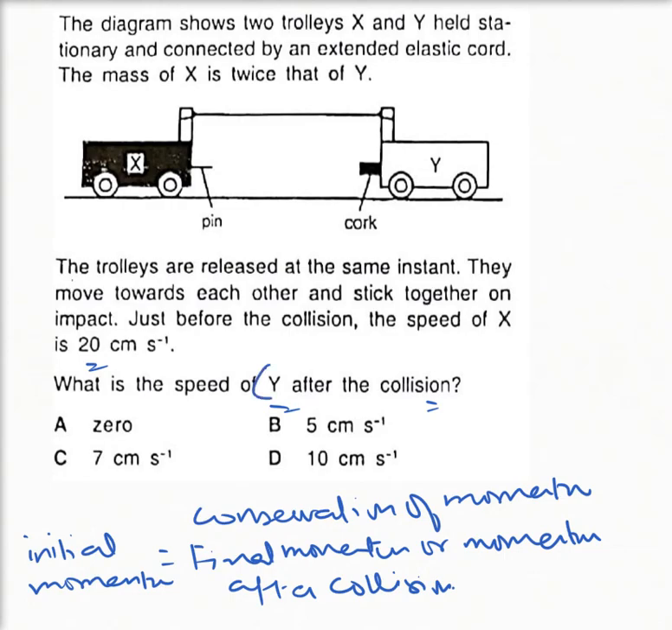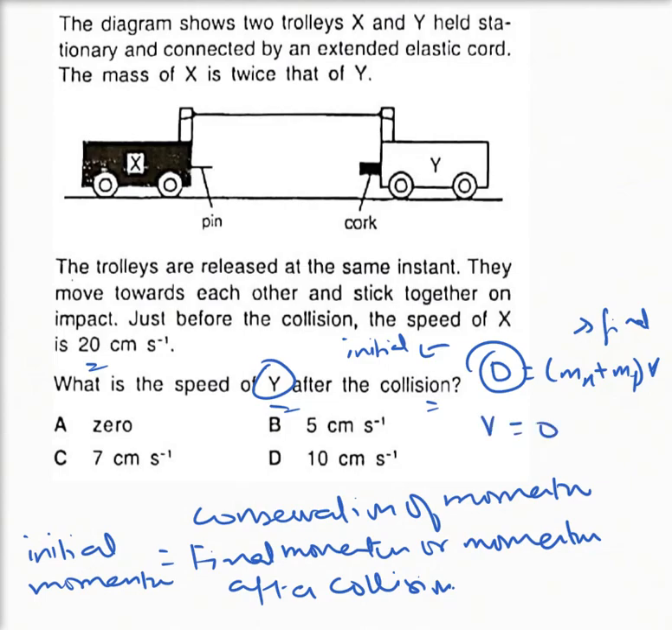Okay, so they are asking the speed of Y. So I would write 0 equals (mx plus my) times v, because initial momentum was 0. This is initial and this is final. So if it's 0, then v would be 0. So our answer is 0.